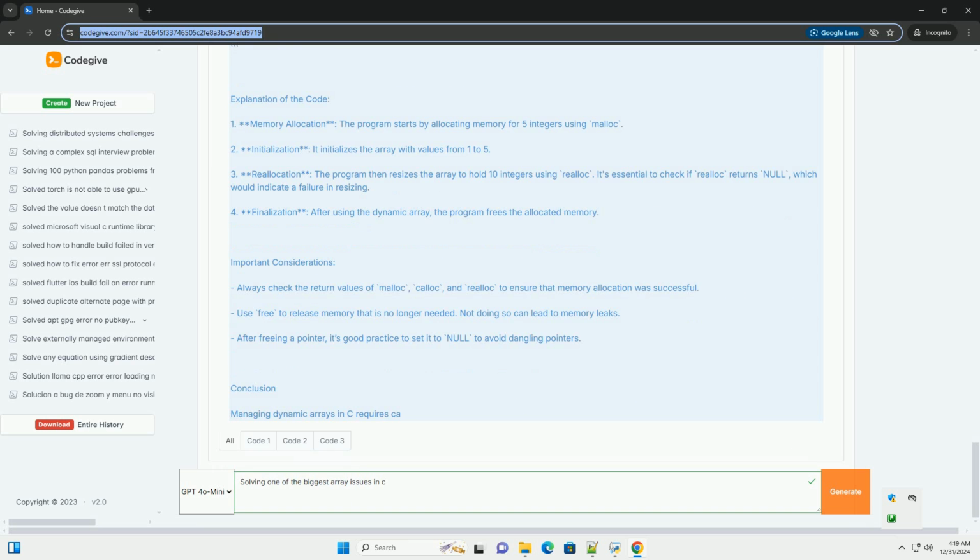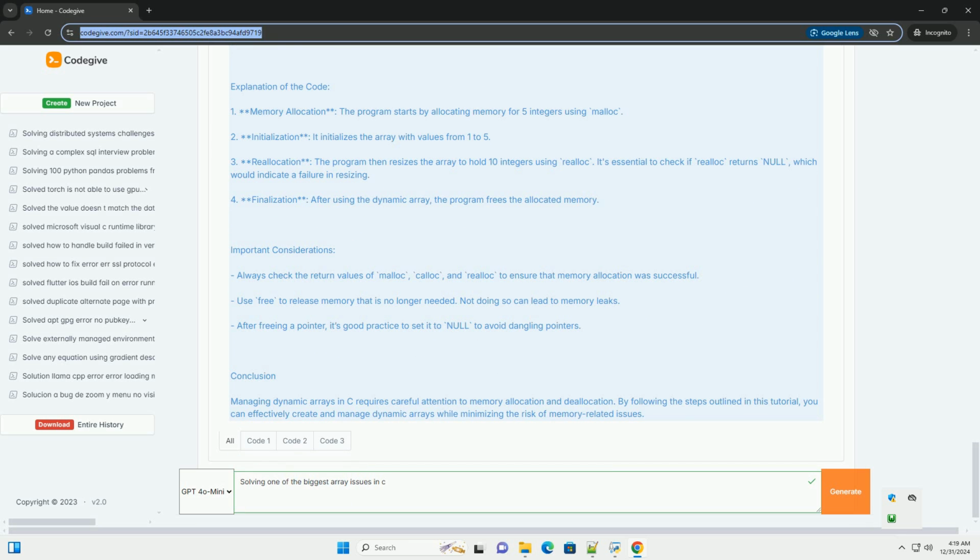Key functions: 1. malloc allocates a specified amount of memory and returns a pointer to it. 2. calloc, similar to malloc, but also initializes the allocated memory to 0. 3. realloc resizes previously allocated memory. 4. free deallocates previously allocated memory to avoid memory leaks.